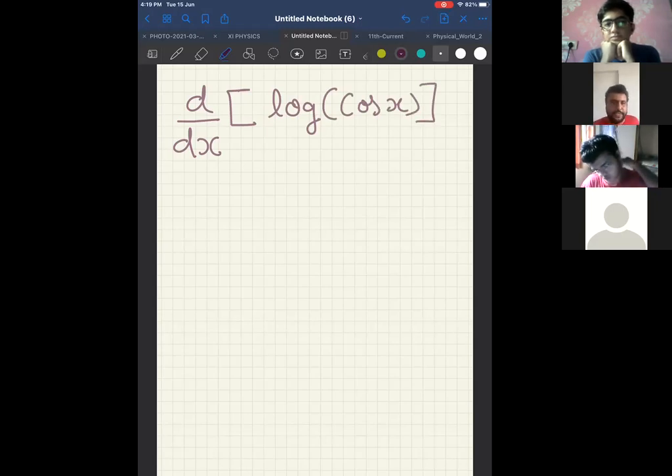Log of cos x. Differentiation of log of cos x. One upon something into sin x. Minus sin x. Try to answer. Correct, Nikhil. Very good.